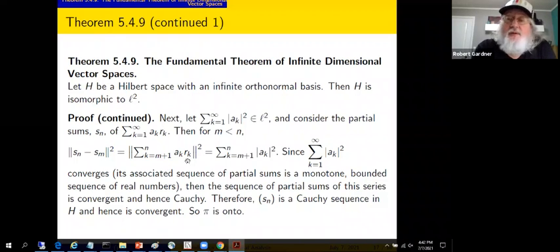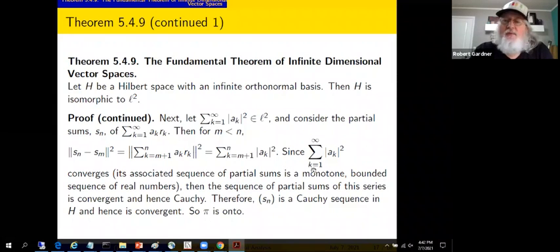The r sub k's, those are all orthogonal. They're also unit vectors. It's an orthonormal basis. So the orthonormality allows us to write the norm squared of this vector as the sum of the moduli of the coefficients squared. Very much a Pythagorean type thing there as well, using the orthonormality of the r sub k's.